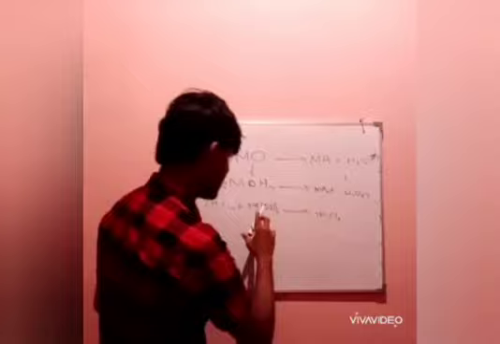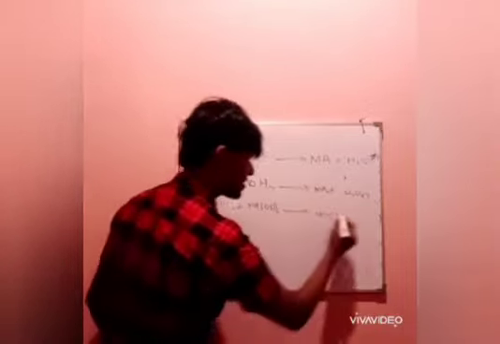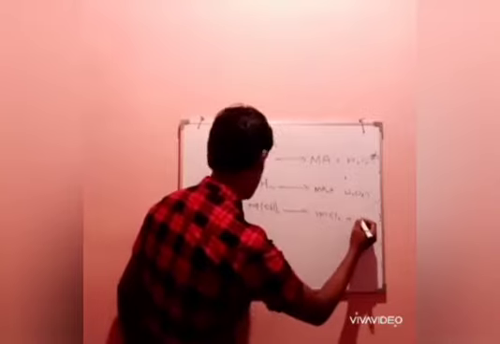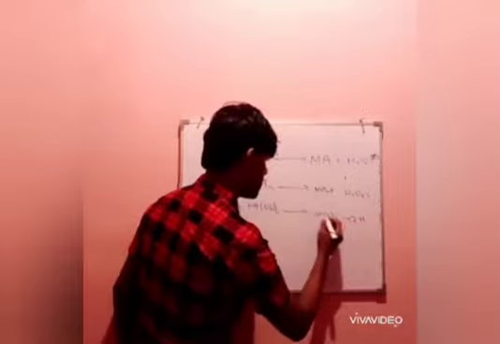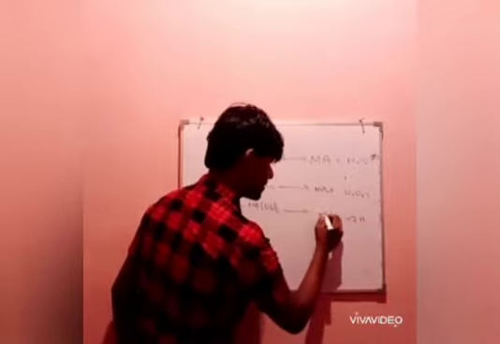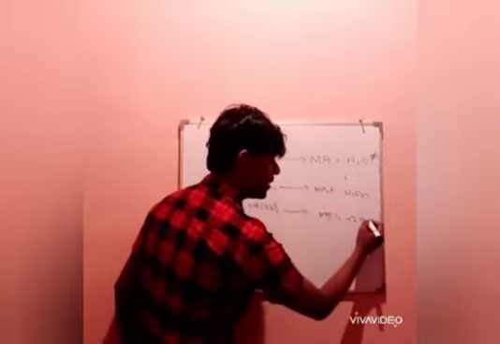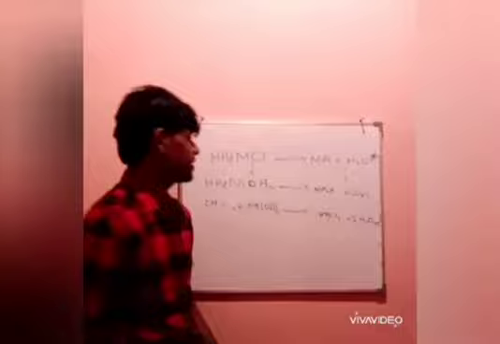So there are 2 OH minus and 2 H pluses. So this will make 2 H2O. So no need to balance that. MgCl2 and 2 H2O molecules. This is very simple.